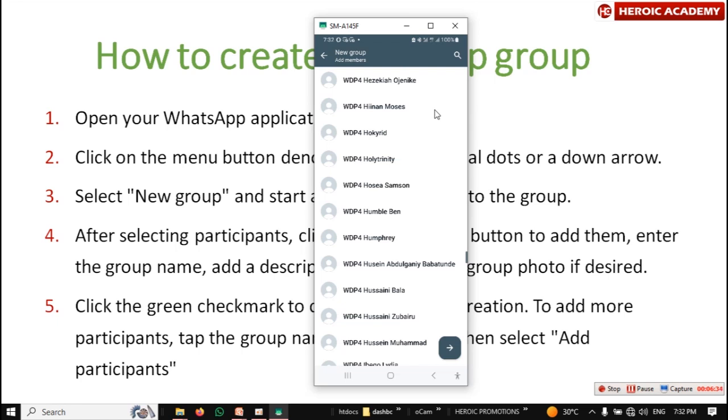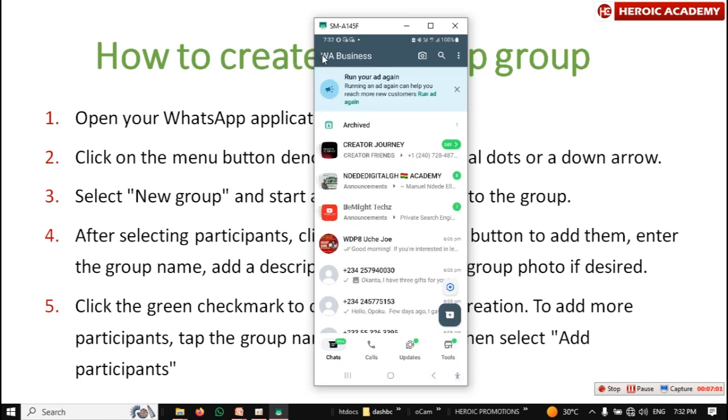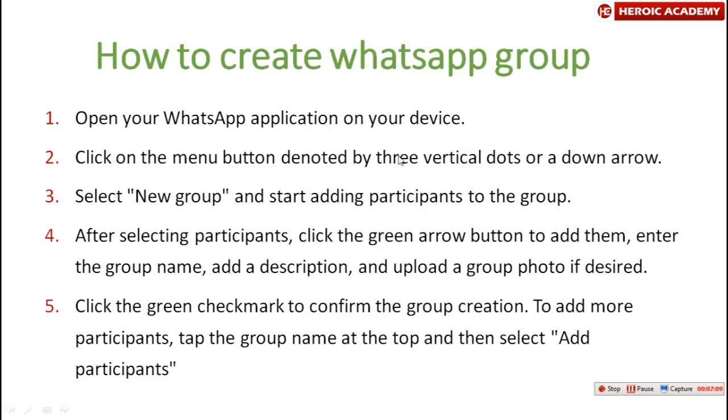The reason I won't go into a lot of details when it comes to creating all these things is because the steps might change. What I wanted to concentrate on is the principle. Just have the steps and the principle behind all these things, so that when the user interface changes, you won't get confused. You still find a way to navigate and get things done. So that's all about creating a group. Very good.